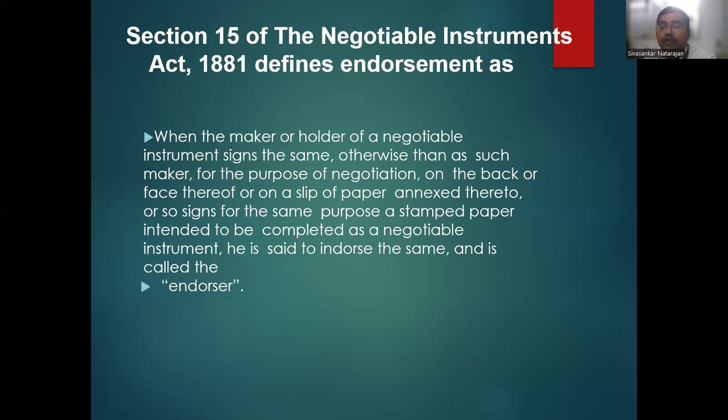According to Section 15 of the Negotiable Instruments Act, endorsement is defined as follows: when the maker or holder of a negotiable instrument signs the same, otherwise than as such maker, for the purpose of negotiation, on the back or face of the instrument, or on a slip of paper annexed thereto, or signs for the same purpose a stamped paper intended to be completed as a negotiable instrument, he is said to endorse the same and is called the endorser.